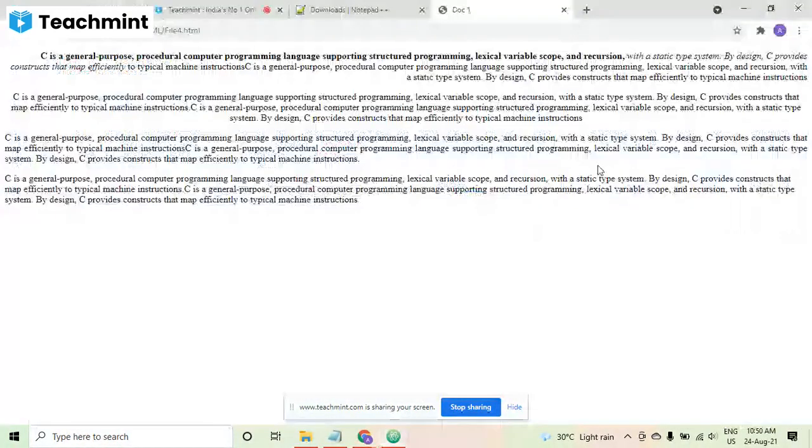Ma'am, please send a particular table so that we can learn all these keywords and understand better. Definitely.